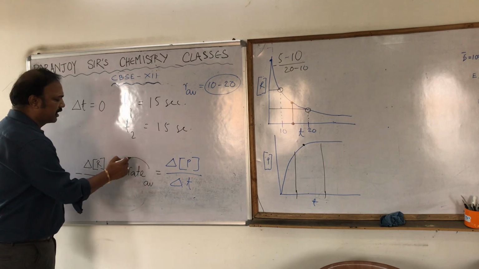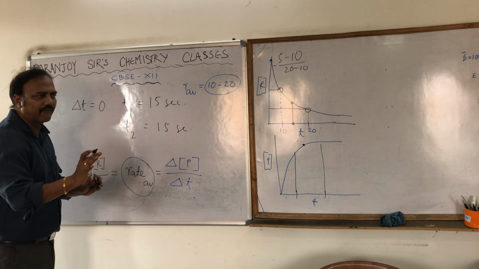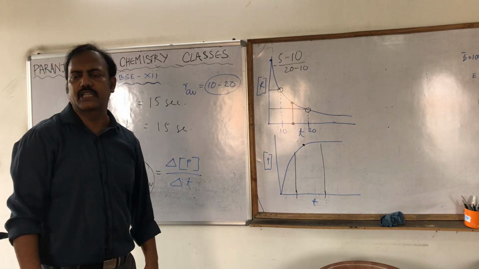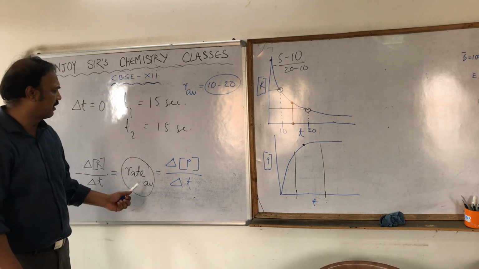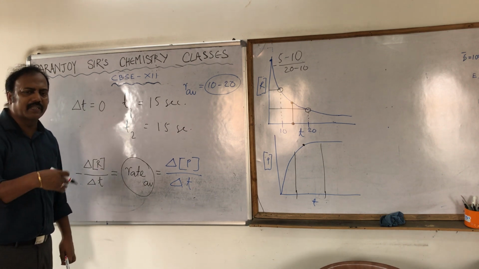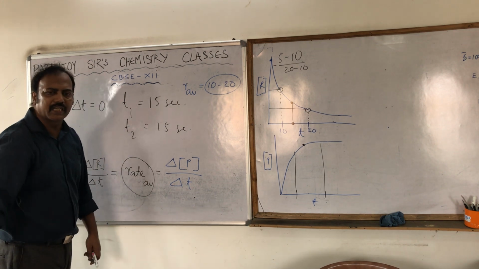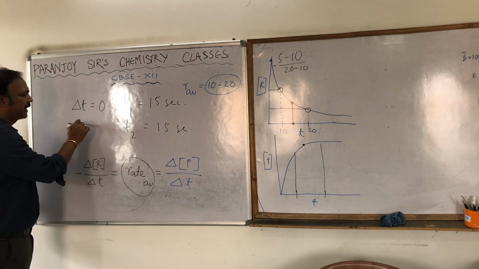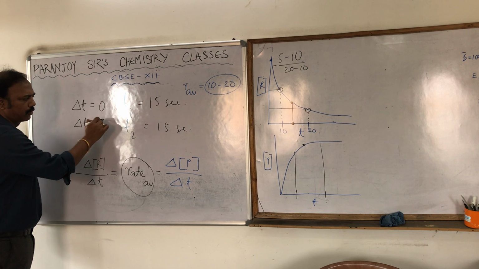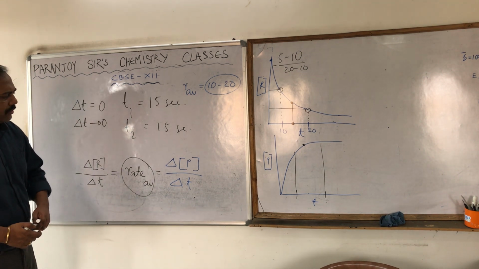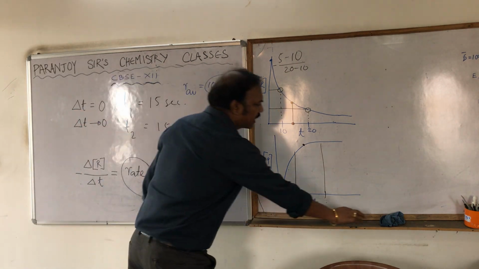this does not have any physical significance. That is indefinite, we call it. It does not have any physical significance if the denominator delta T equals 0. So mathematically we cannot make delta T 0. What we do is make delta T approach 0, almost equal to 0. So instantaneous rate